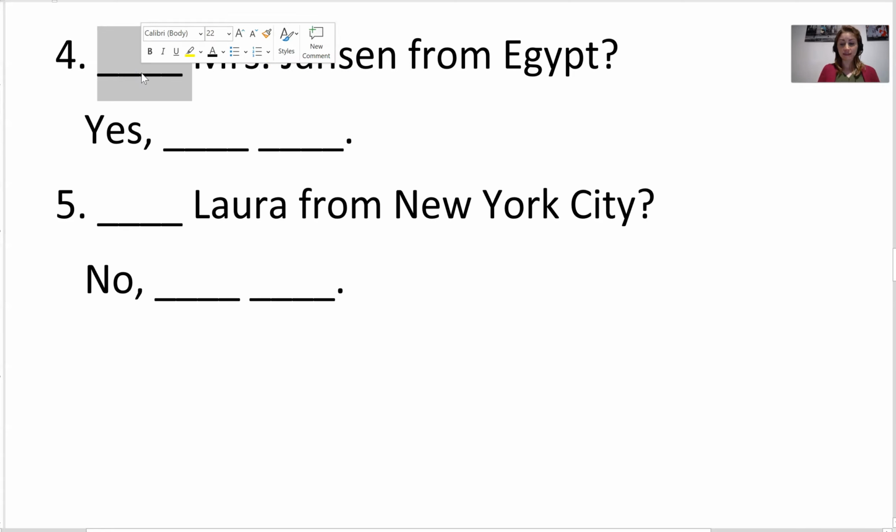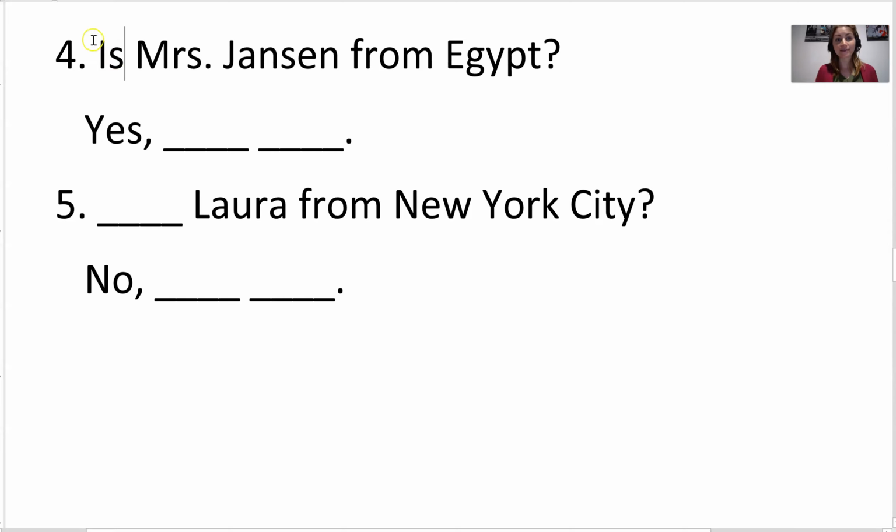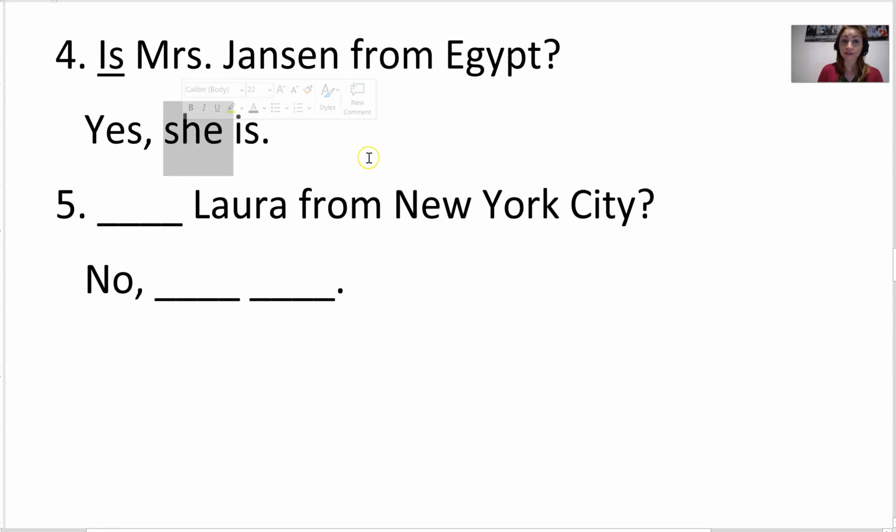So I say, is Mrs. Jansen from Egypt? The answer, yes, she is. This one, do not say yes, Mrs. Jansen is. That's too big. We don't do that. You just change it. Very small. Yes, she is.